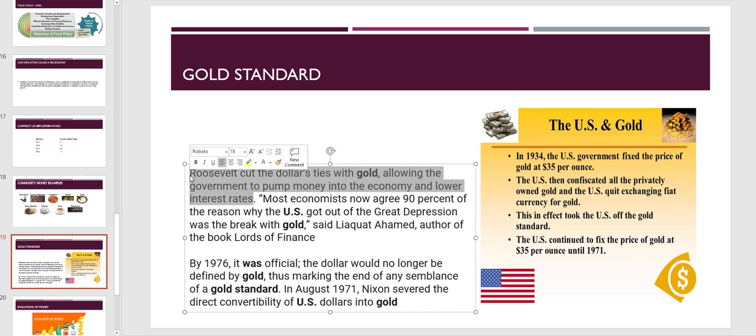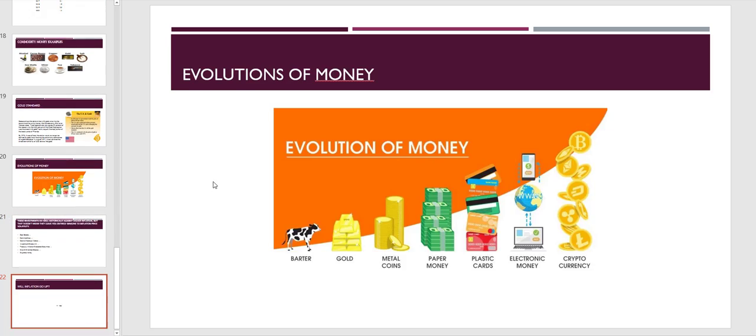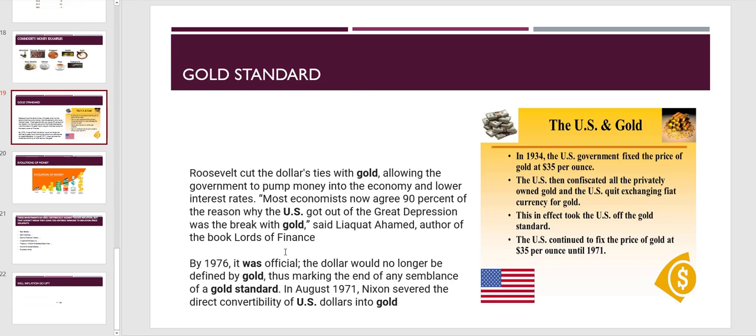Most economists now agree that 90% of the reason why the US got out of the Great Depression was because of the break with gold, right? By 1971, it was official. The dollar would no longer be defined by gold, thus ending any semblance of a gold standard. Basically, 1971 ended the direct link of the US dollar to gold.